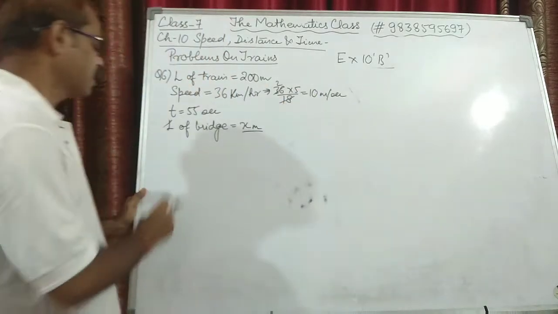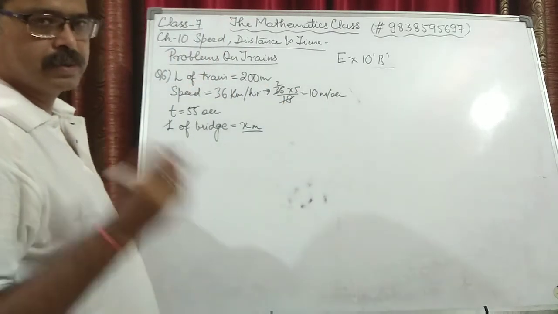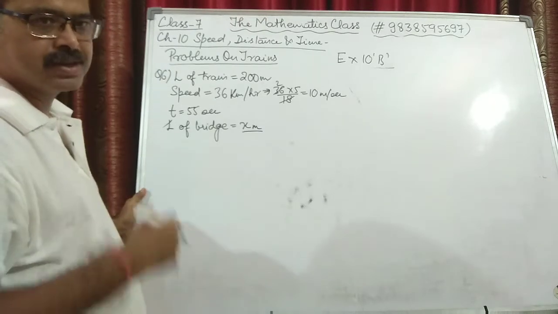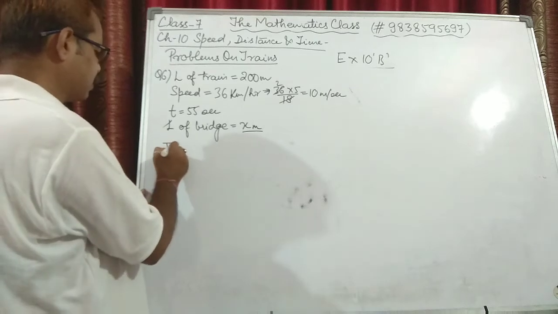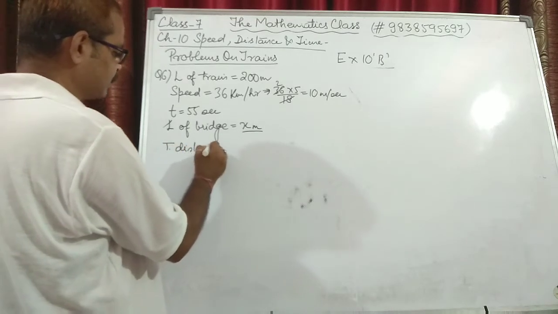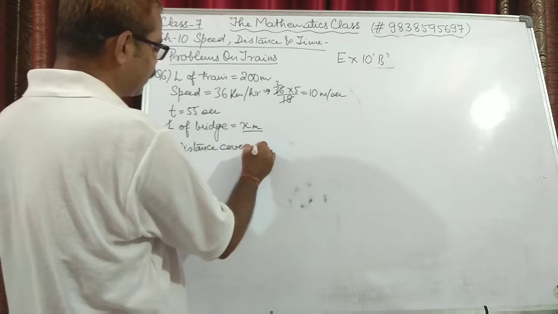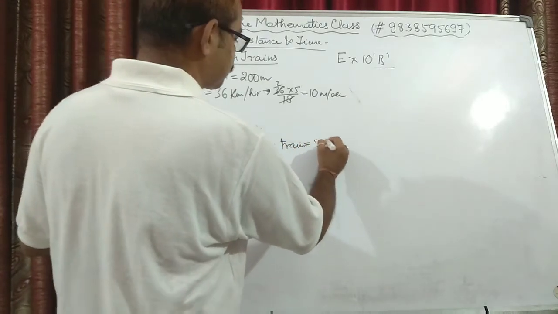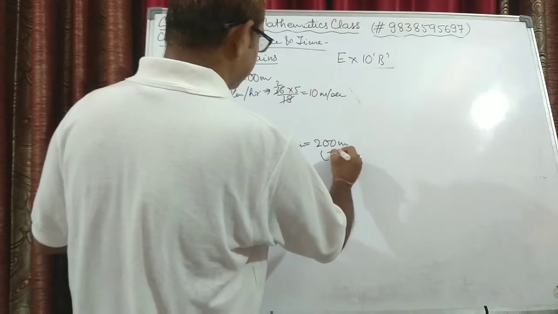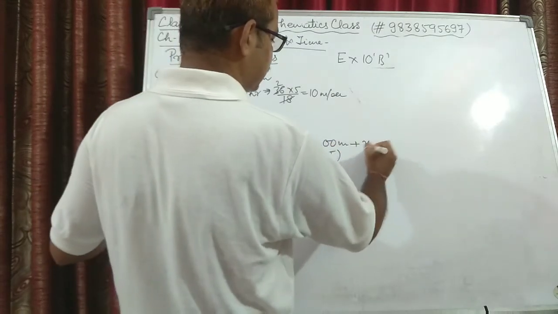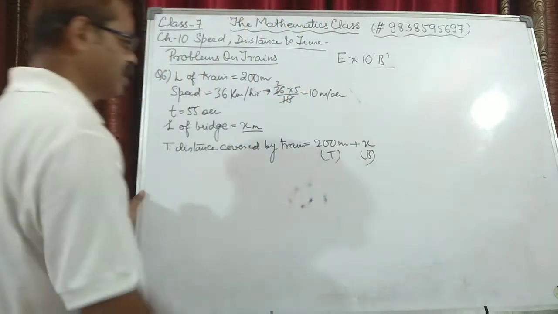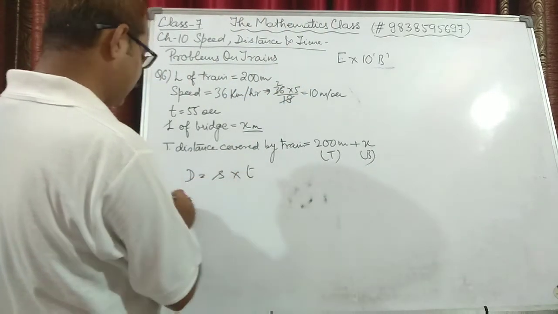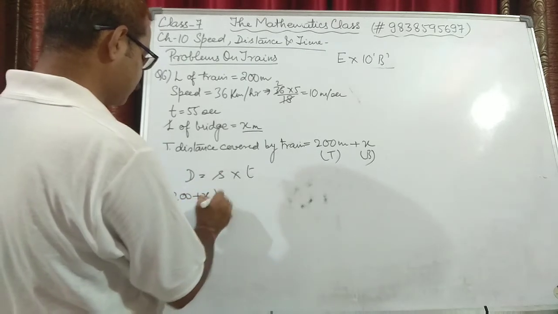Now we know that when a train passes a bridge or a platform or something like that, it covers the distance equal to the length of itself plus the length of the object. So we can say total distance covered by train will be its own length, that is 200 meters, this is the length of the train, plus x meters that we have assumed as length of the bridge. Now this is the total distance. We know that distance is equal to speed into time. Distance is 200 plus x meters.